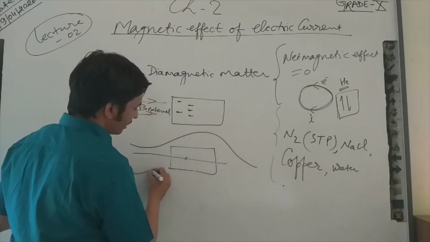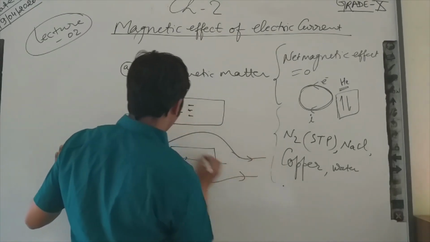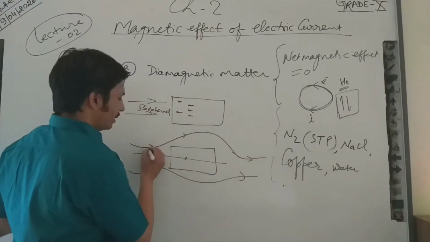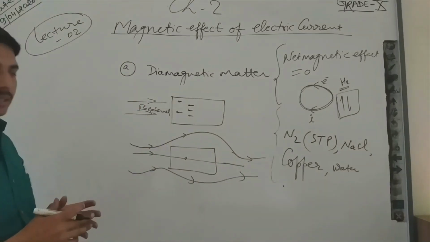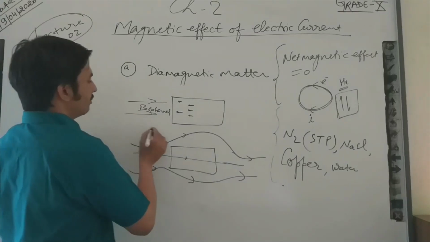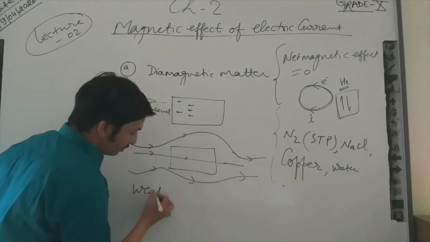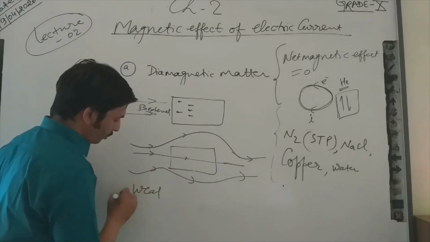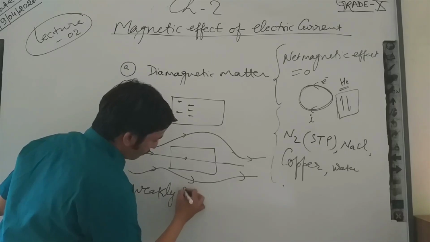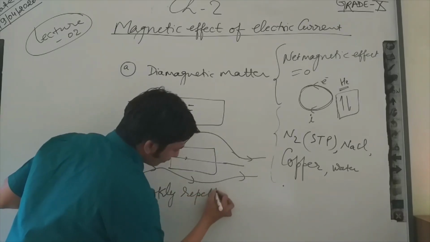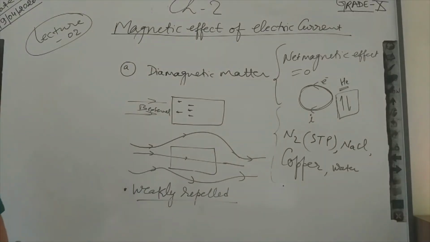So the magnetic field lines will move like that. That means these diamagnetic materials are weakly repelled. They will not be attracted. You can note down this point.